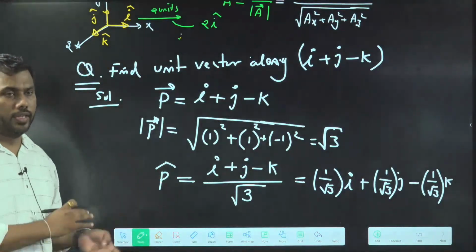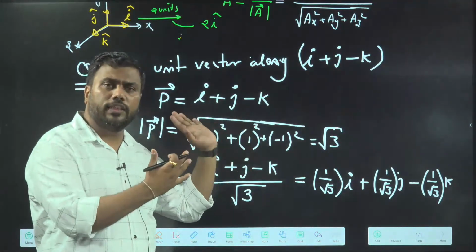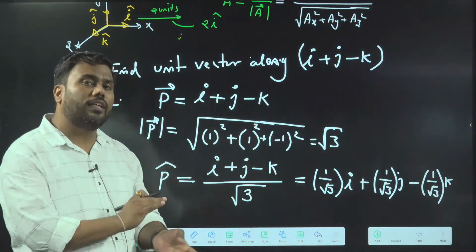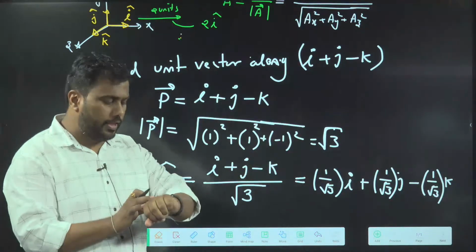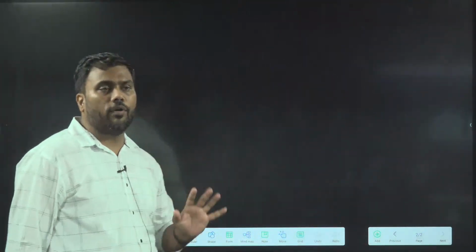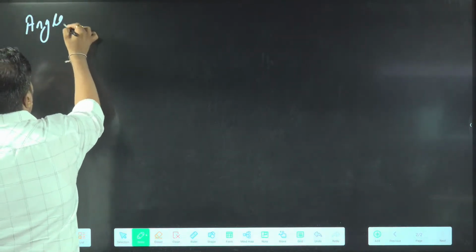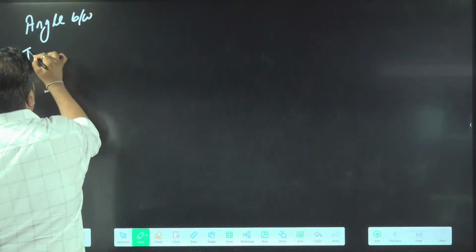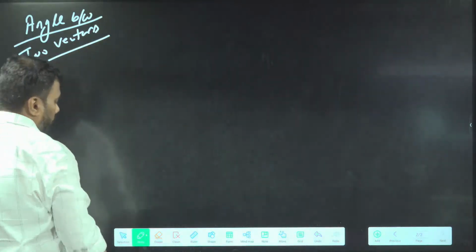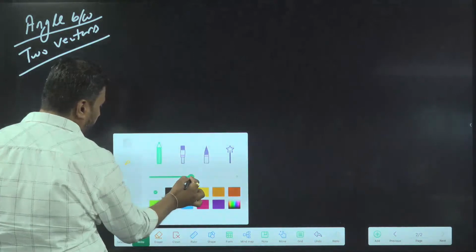Okay. Yes. So we have covered all this in previous classes. This point was new today. Now we will start vector addition. Before learning about vector addition, let's cover one more concept: angle between two vectors. Write down angle between two vectors.